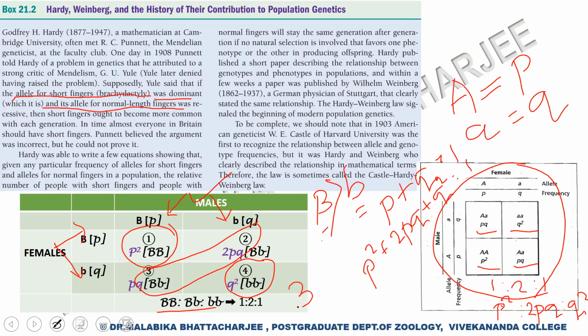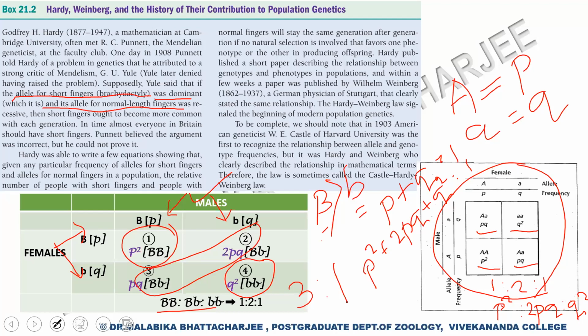So phenotypically, Yule said that if this is the way in which alleles are crossed, and this is how we deduce what the phenotype will be, then for every 4 individuals in England, 3 will have short fingers and 1 will have normal length fingers. So that means that the majority of the people of England or Britain will be having short fingers. It will be only a restricted few who will have normal length fingers. So this was the problem that Yule put to Punnett.